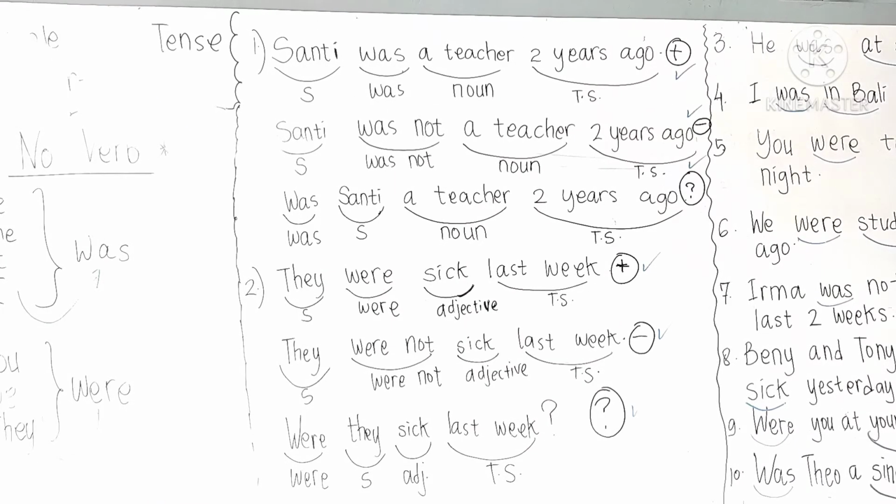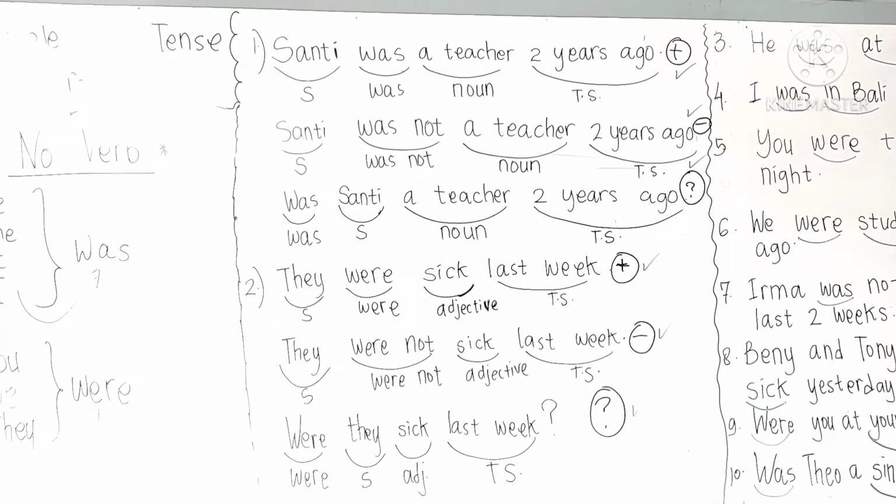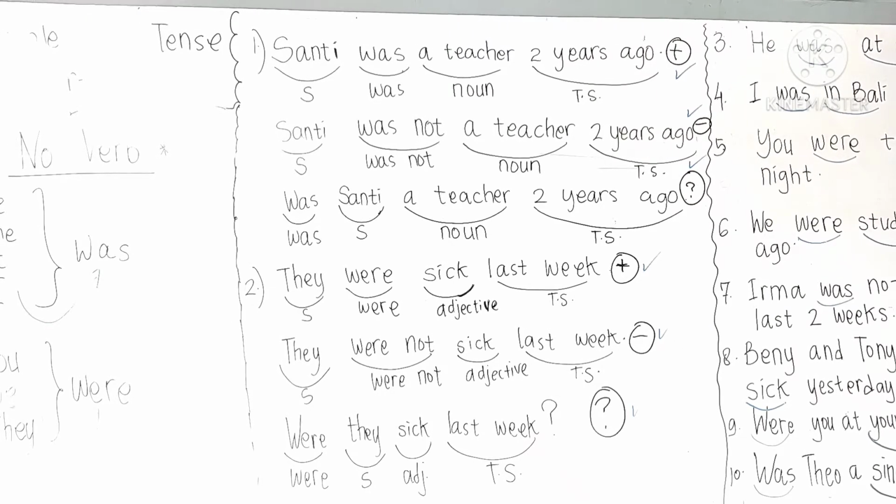Okay, so let's take a look. Now we go to number 1. Santi was a teacher 2 years ago. So this is positive sentence, right? Santi as subject, was plus a teacher as noun, and also 2 years ago as time signal, right?